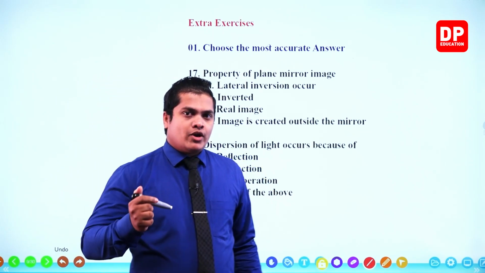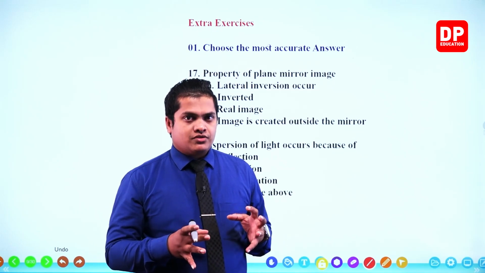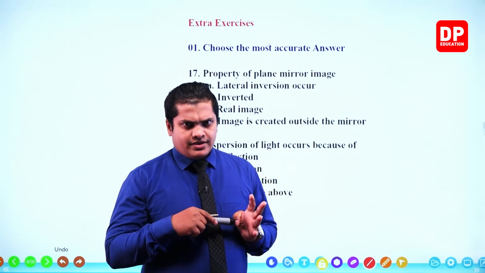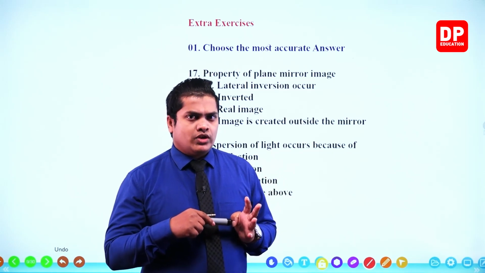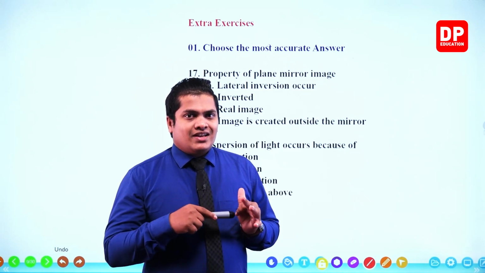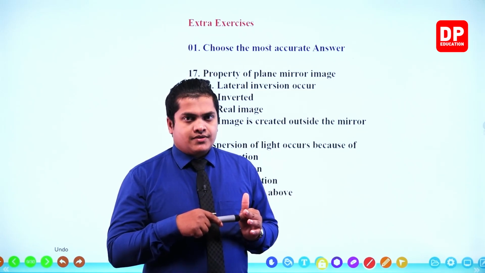Now let's recall what we have learned regarding plane mirror images. We studied that plane mirror images are created within the mirror. That means these things are virtual, cannot be taken onto a separate screen. We studied that the images created within the plane mirror are erect, or upright, images.